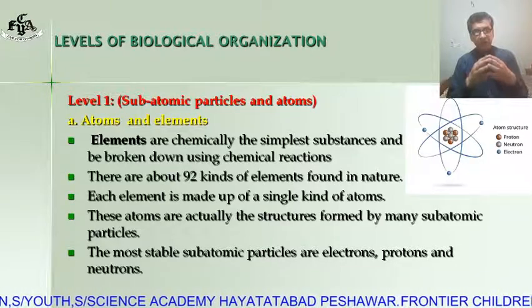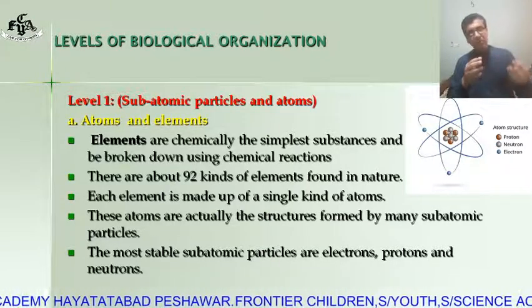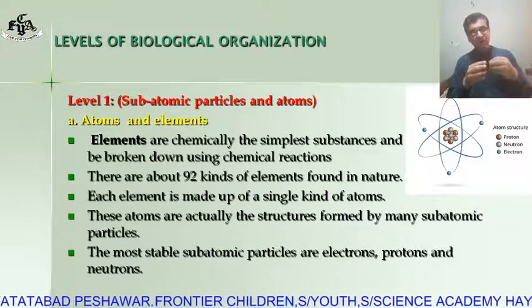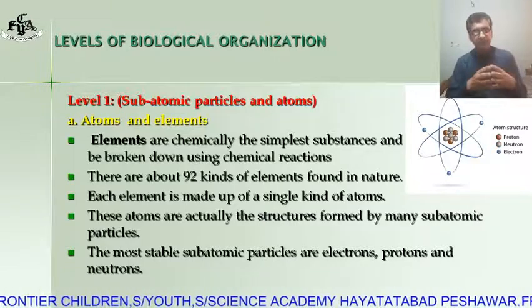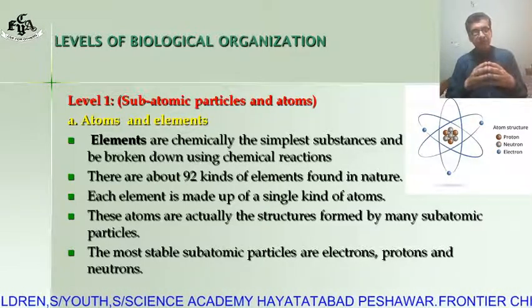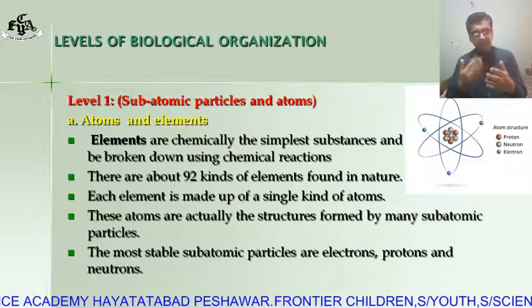There are 92 kinds of element found in nature. The smallest particle of the element is actually the atom. So an atom can also be defined as the smallest particle of the element.